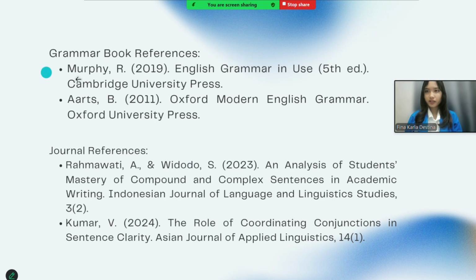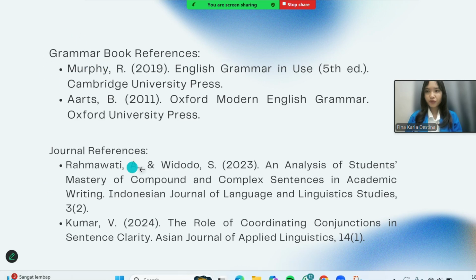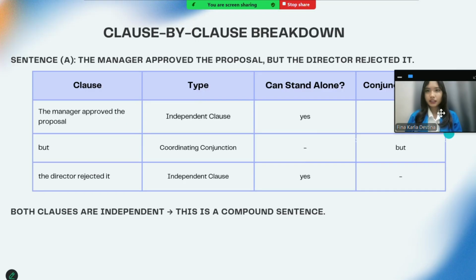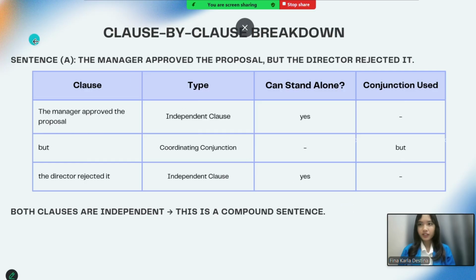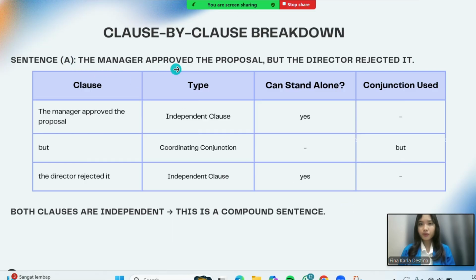And then here are the grammar book reference and journal reference. Clause-by-clause breakdown. Sentence A: The manager approved the proposal, but the director rejected it. Clause: the manager approved the proposal. Type: independent clause. Can stand alone? Yes. Conjunction used: there is no conjunction used.